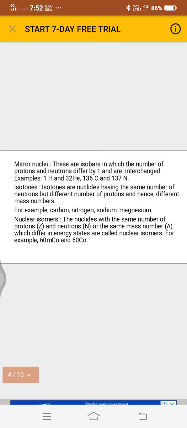Next is mirror nuclei. Mirror nuclei are isobars in which the numbers of protons and neutrons differ by 1 and are interchanged. Example, hydrogen and helium, and carbon and nitrogen.